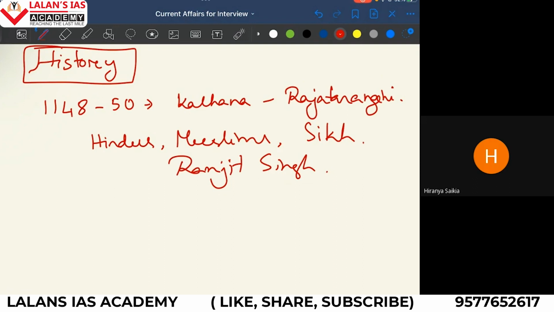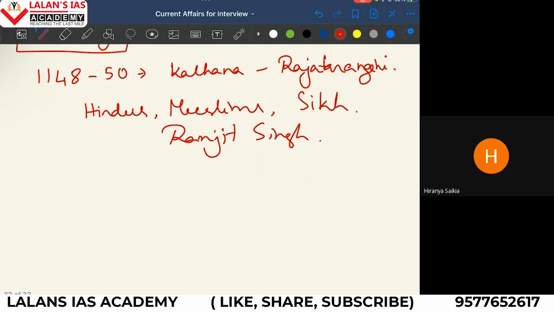This is a period which is of significance for us, because after his death, the control of the Sikhs became weak. And by 1846, that is when the East India Company stepped into the administration of Jammu and Kashmir, not directly.